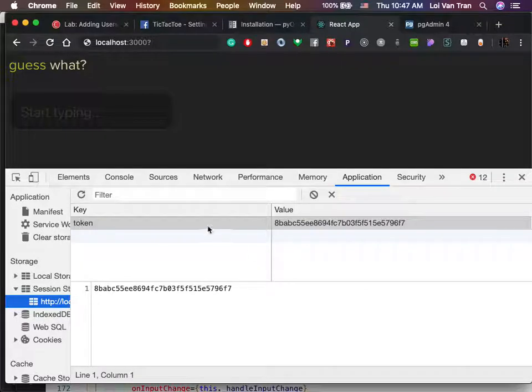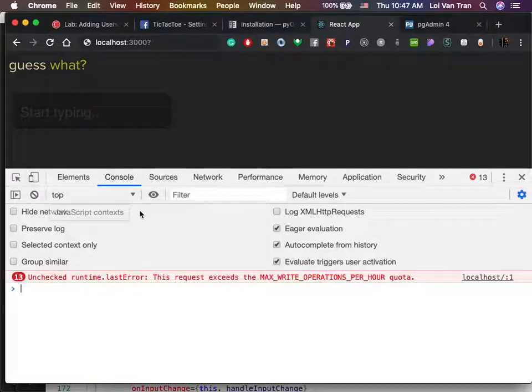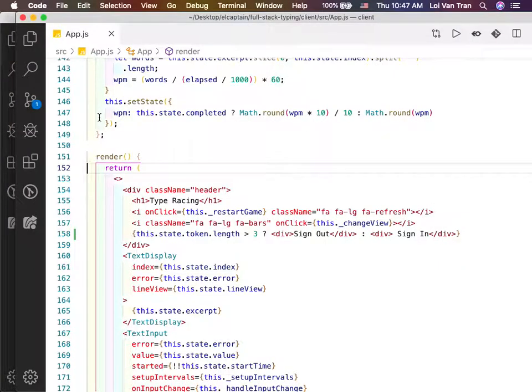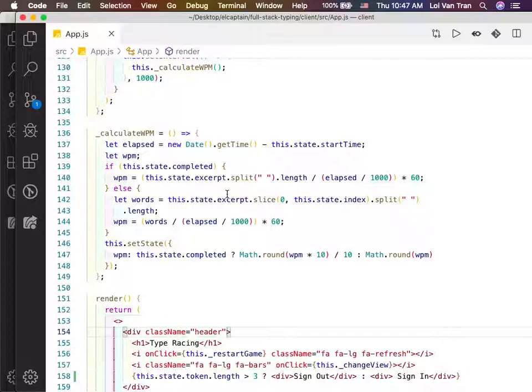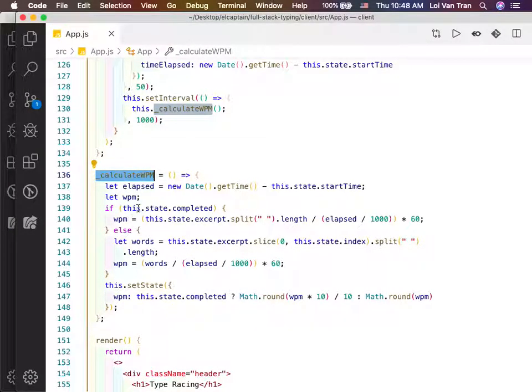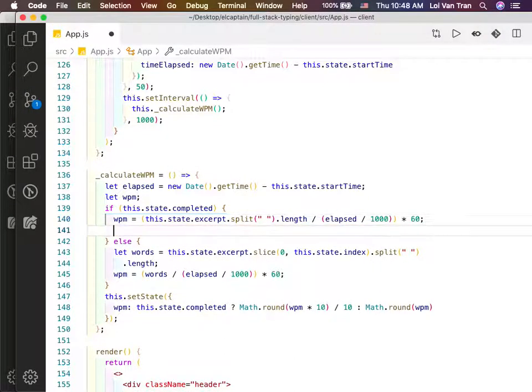So that being said, we want to do something when the user is done typing, okay? Right now, no one here knows exactly when this is done. But as your technical lead, I can tell you that I already read it. Once again, you guys read the instructions from Tuesday, or you can just trust me when I say that when this function, calculate words per minute, runs, and this conditional right here on line 139, if this.state.completed is true, that means the user has successfully typed out all of the characters for the excerpt, okay? So I'm going to add a function call right here. I'm going to call it post score, and pass it words per minute as well as elapsed.